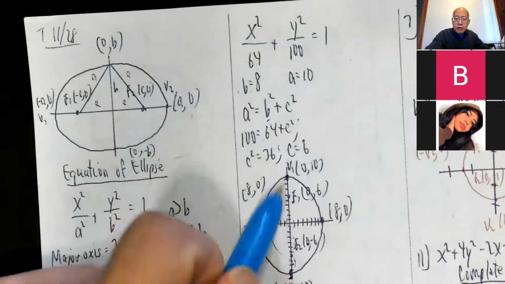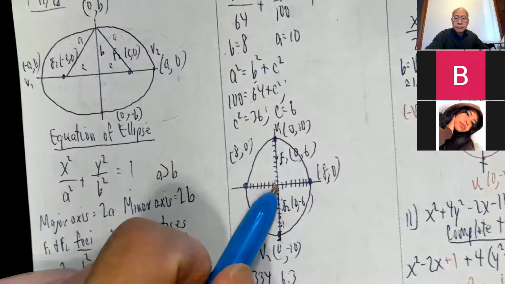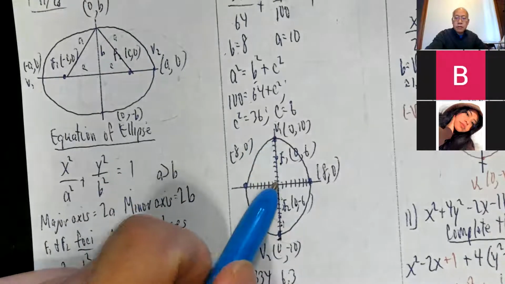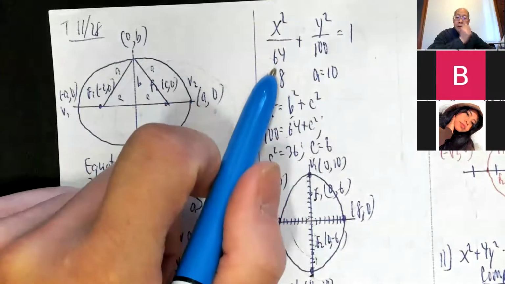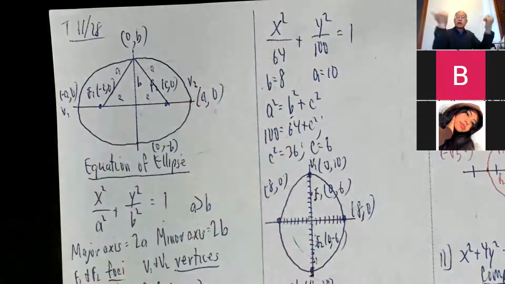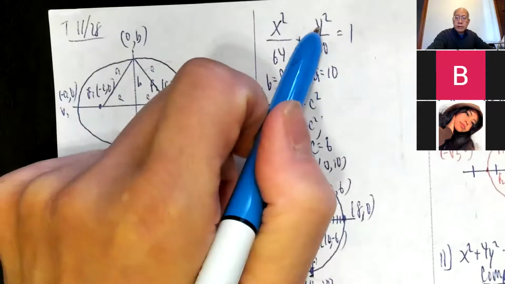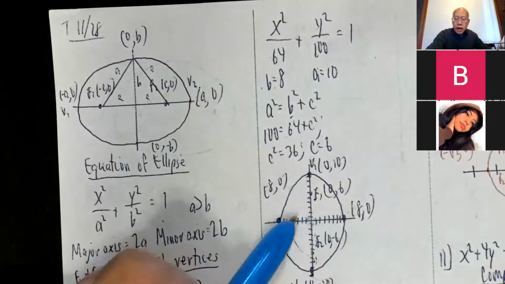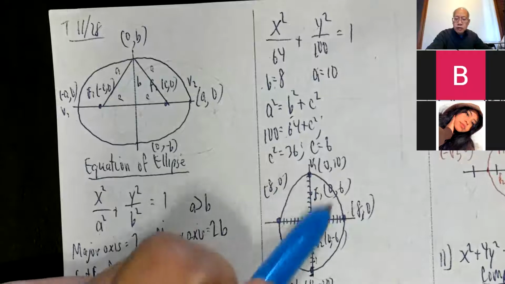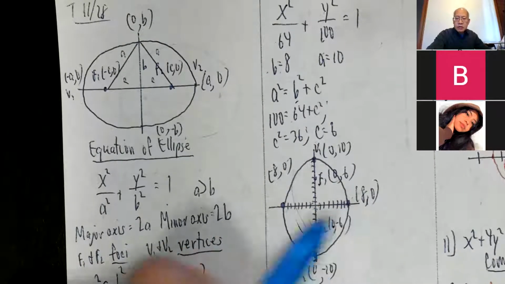Okay, so up and down, I go 10. So one vertex is (0, 10). The other is (0, negative 10). V1, V2. Left and right. So how do you know if it's left or right? Just look at the letter above it. Okay, 8 is associated with x. That means I go left and right. 10, remember it's not this number, it's the square root of this number. That tells me in the y direction, so that's up and down. So 8, left and right. So I don't go as far left and right as I do up and down. So it's going to be bulging a little bit vertically. So that's (negative 8, 0) and (8, 0).